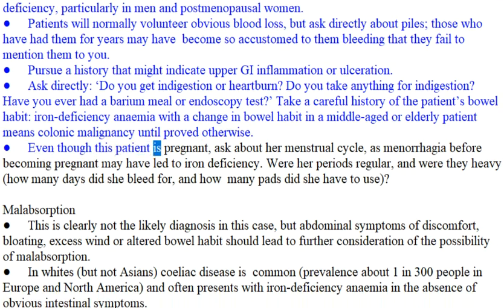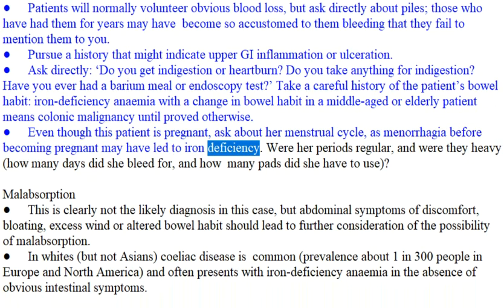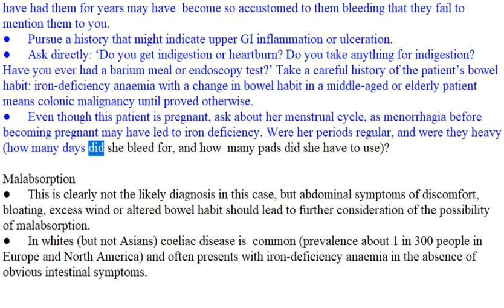Even though this patient is pregnant, ask about her menstrual cycle, as menorrhagia before becoming pregnant may have led to iron deficiency. Were her periods regular, and were they heavy? How many days did she bleed for, and how many pads did she have to use?